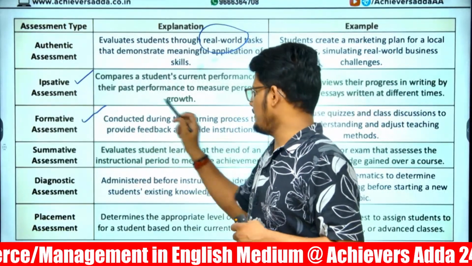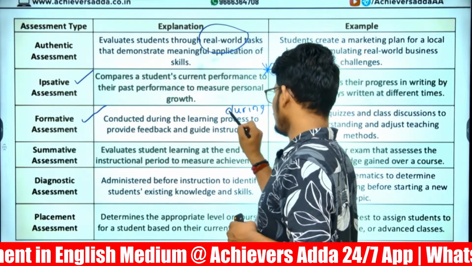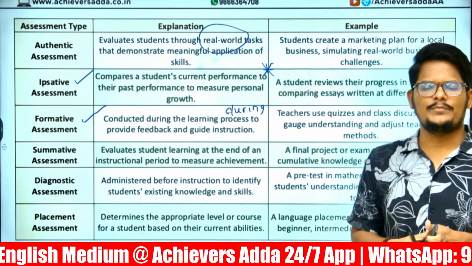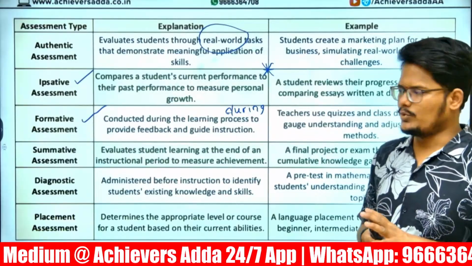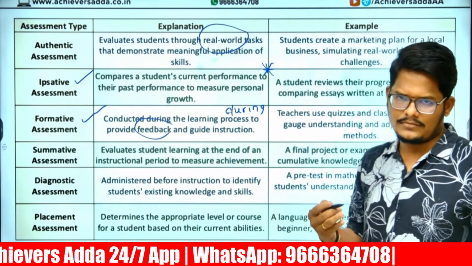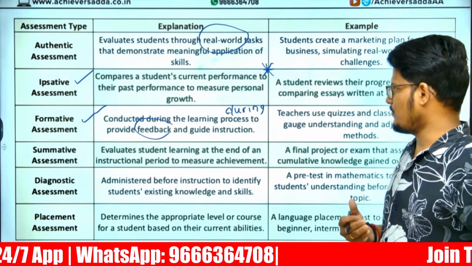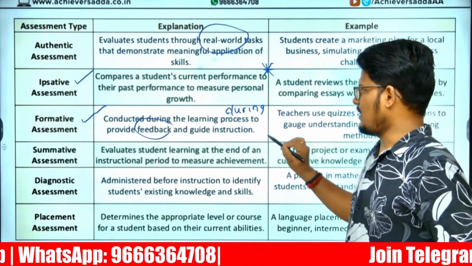Formative assessment is conducted during the instruction process. Why? To improve the learning performance of a student. Feedback is given from time to time, and the student rectifies the mistakes to improve performance. That is formative.